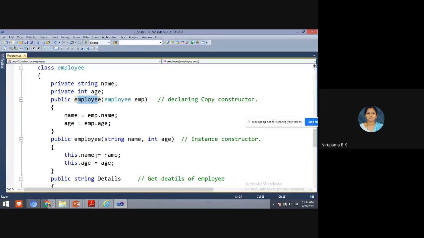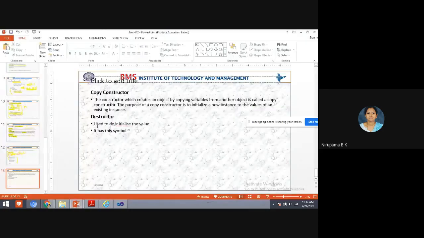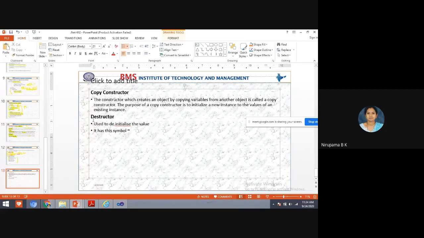So whatever value we have assigned for this constructor, the same values will be copied here. This is the copy constructor. So next we have the destructor.